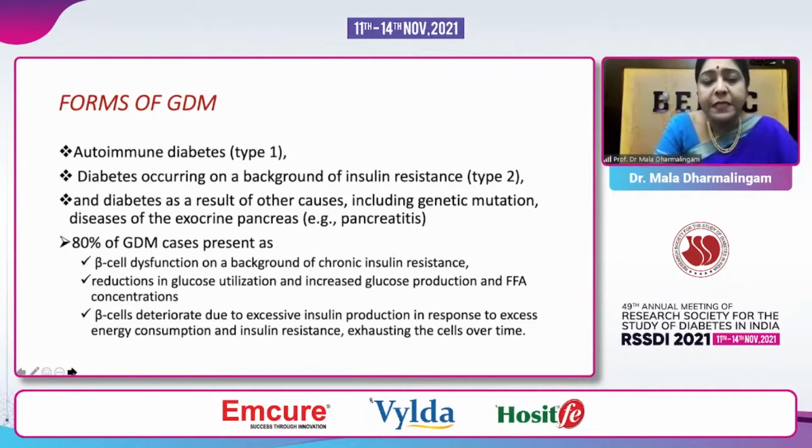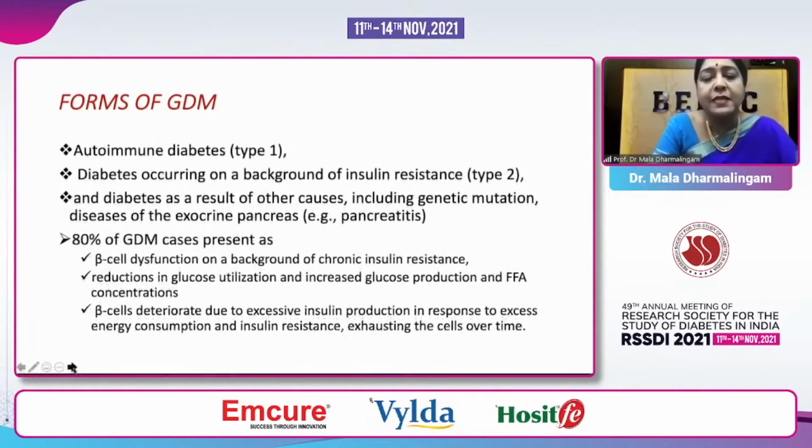However, 80% of gestational diabetes occurs in a background of type 2, where we have beta cell dysfunction and chronic insulin resistance. This also has reduction in glucose utilization and increased production, not only of glucose, but also free fatty acids. And we do know free fatty acids are a risk for CVD. The beta cells deteriorate due to this excessive insulin production or because of the resistance. And because of this and the energy consumption, the beta cells exhaust over time, and then frankly, diabetes may happen.